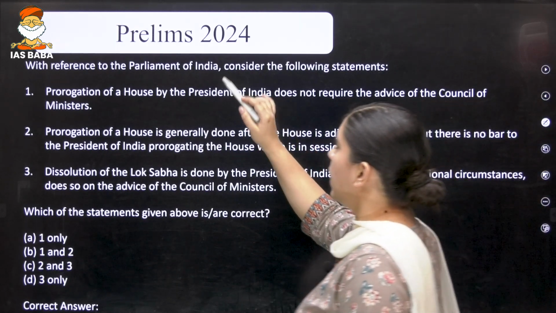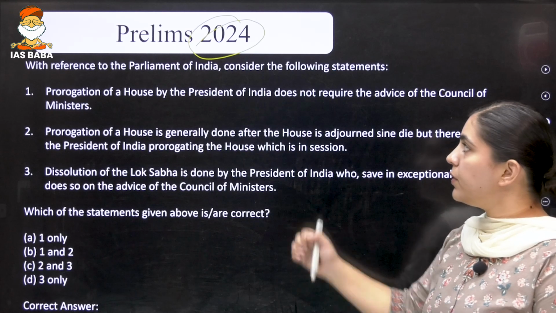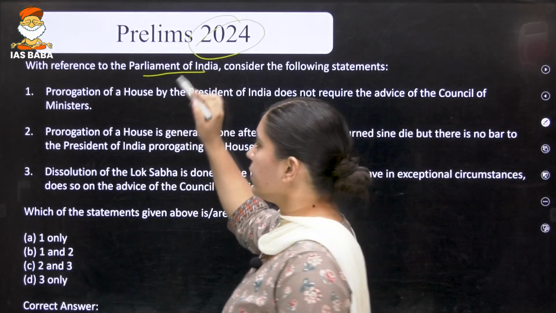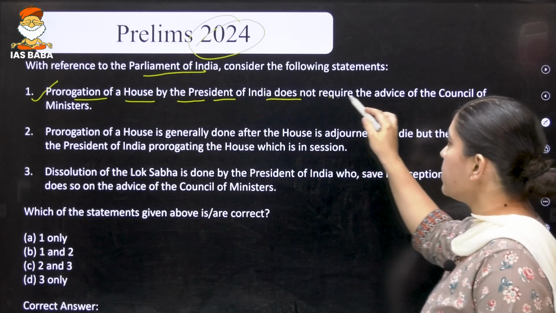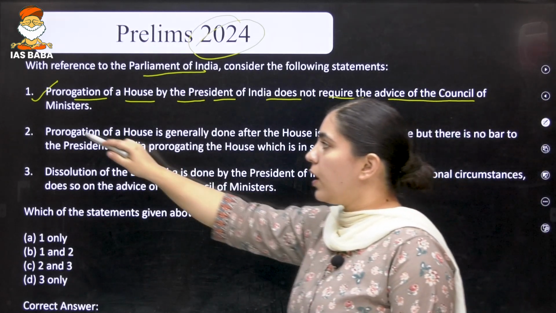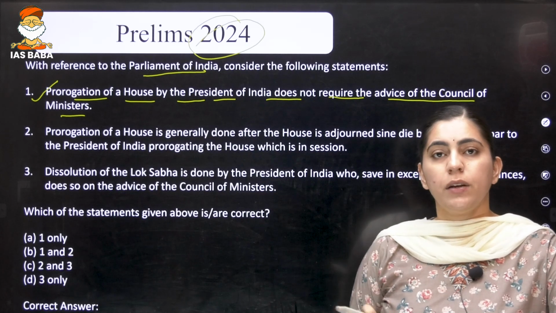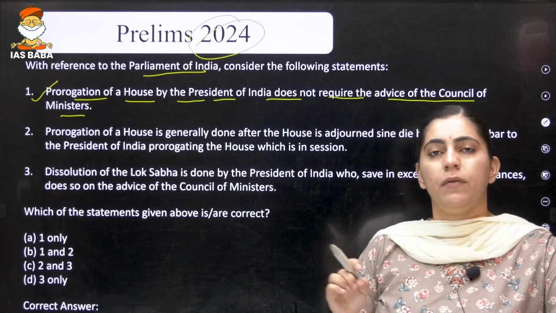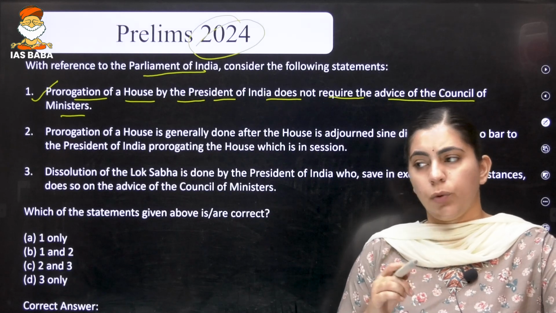Now, let's again look at a 2024 question, which is talking about the parliament. Prorogation of the House by the President of India does not require the advice of the Council of Ministers. You need to understand that the President of India is bound by the aid and advice of the Council of Ministers except in two or three conditions. What are those conditions?